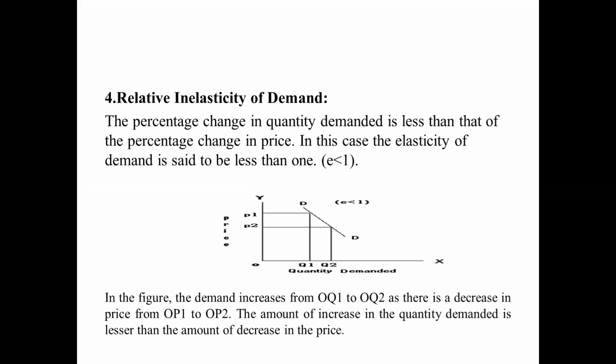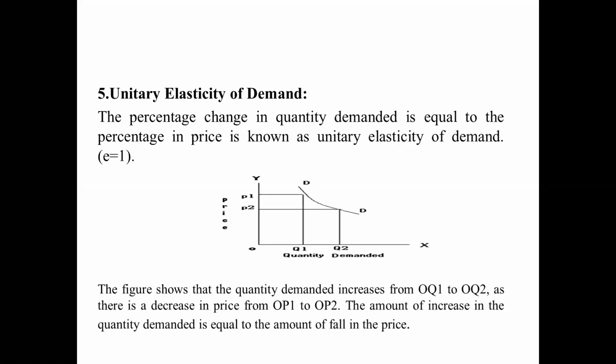Okay, the graph represents the variation of the quantity Q1 to Q2, where the price is also varied from P1 to P2. The variation of the price is slight, and the quantity of demand is also slightly varied. Okay, that is called relative inelasticity of demand.